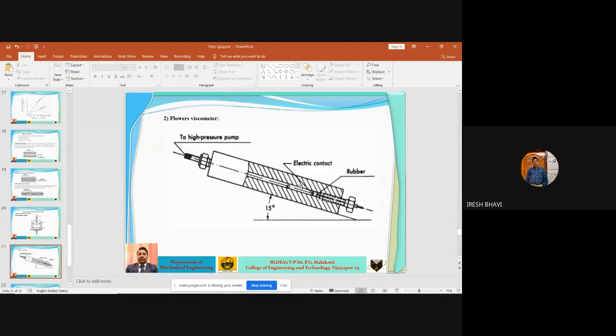After the tube is placed in an inclined position, at some angle, what happens? Initially the ball is at this position, and once you go on increasing the angle to 15 degrees, the ball will start moving from here to here.